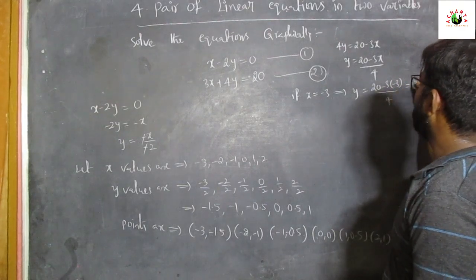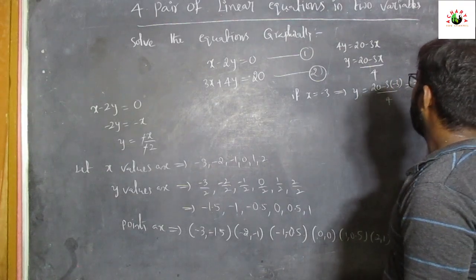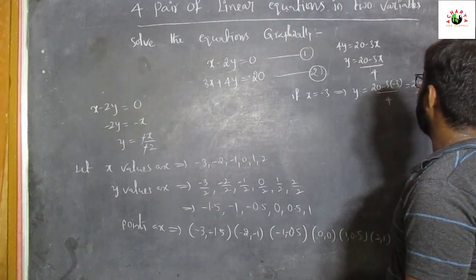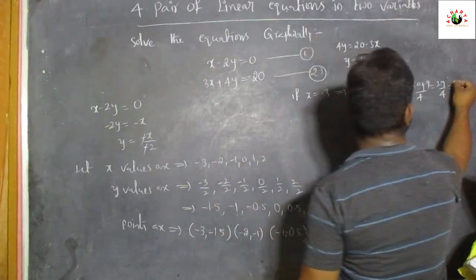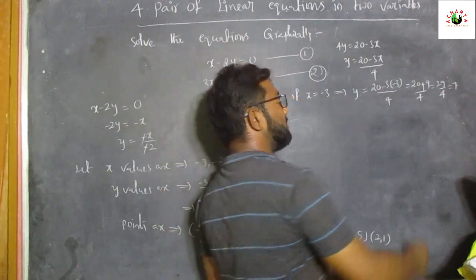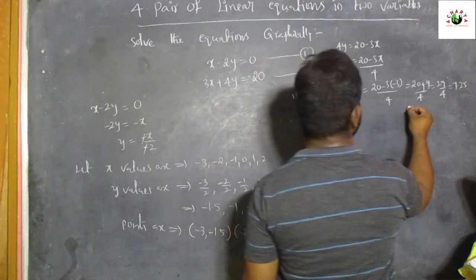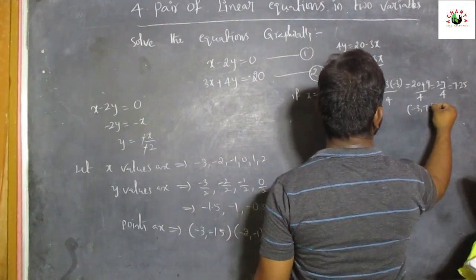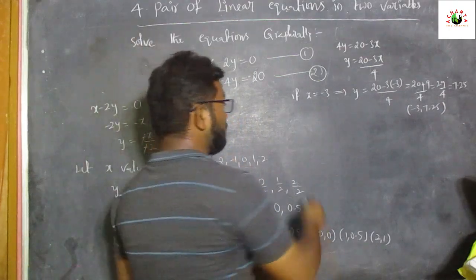So that is equal to 20 plus 9 by 4, which is 29 by 4. Then what is the value of 29 by 4? 4 7s are 28, and 1 becomes 10, 4 2s are 8, so 7.25. Now what is the point here? Minus 3 comma 7.25.